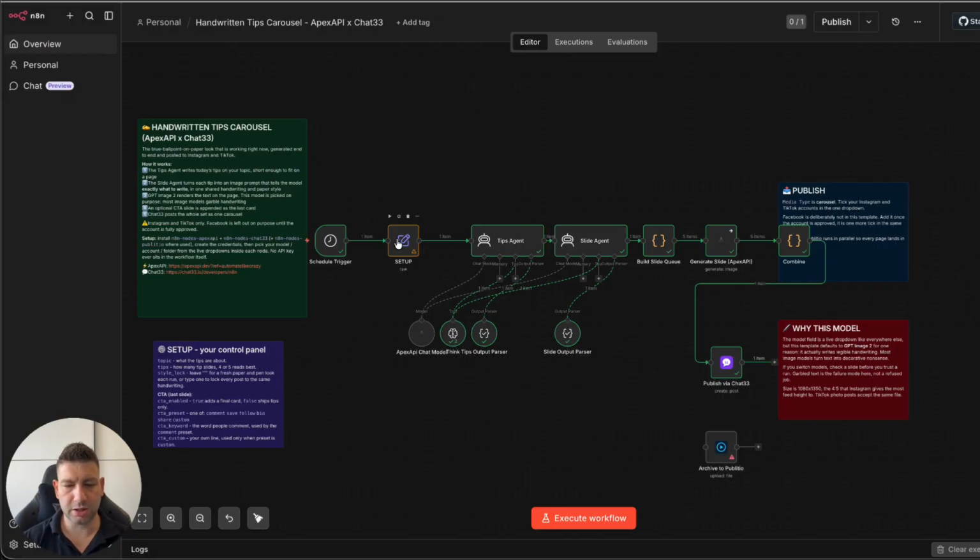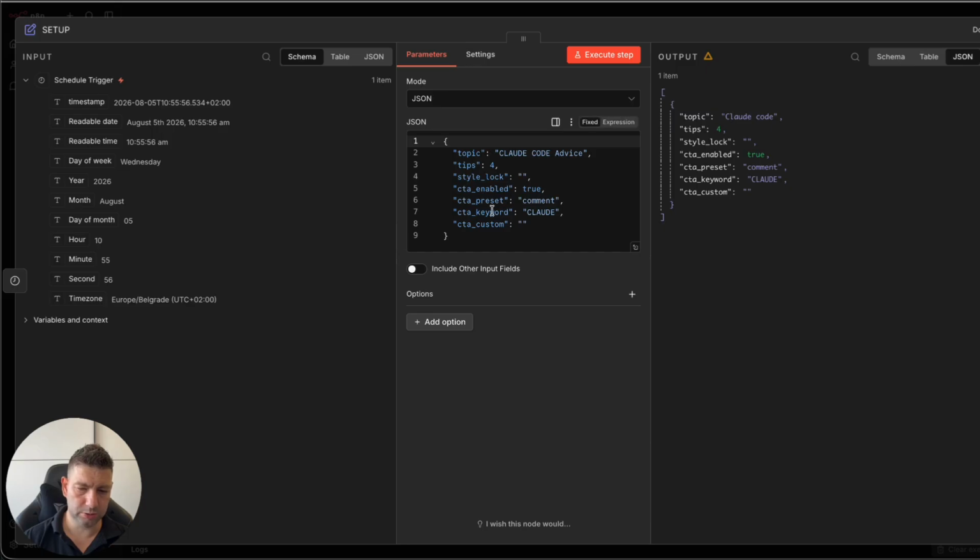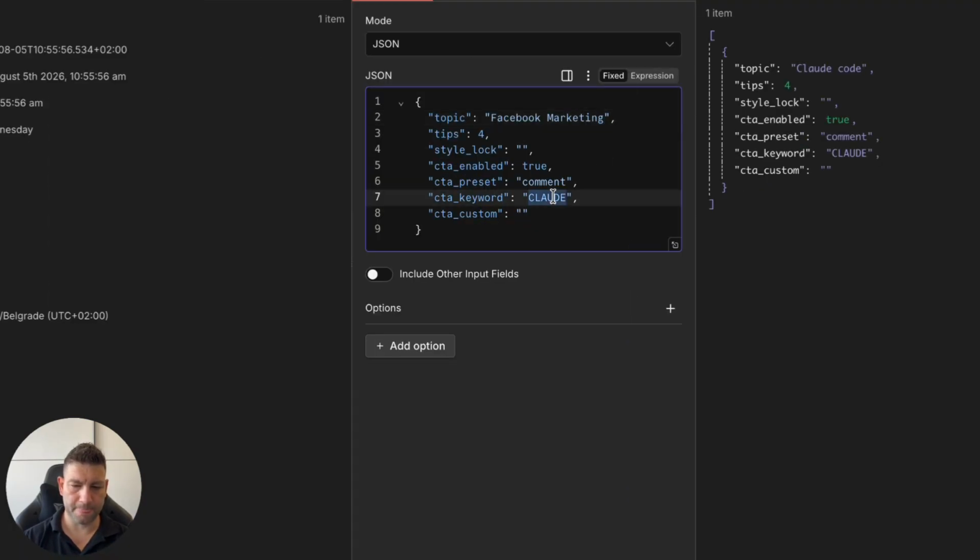The second thing that we have here is the setup node, in which we are going to focus on the topic that we want to address. So in here it says Claude Code advice. We can change this, let's say, to Facebook marketing and set the CTA keyword to be Facebook.